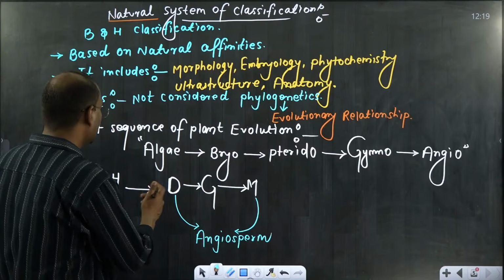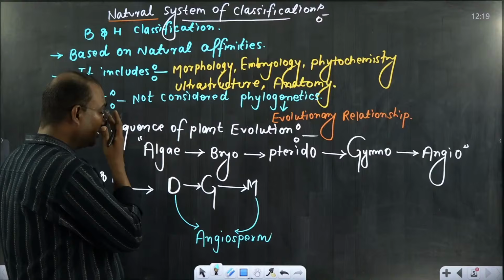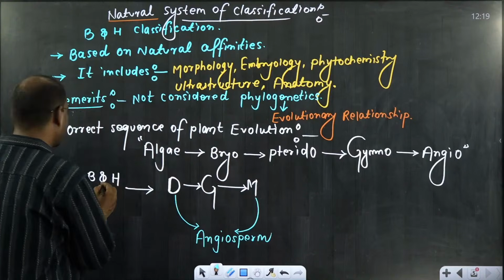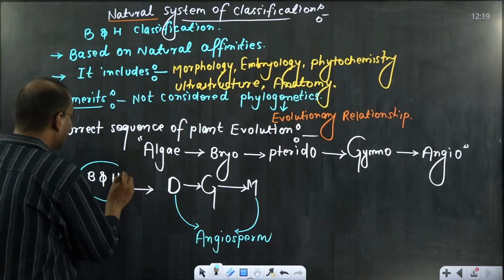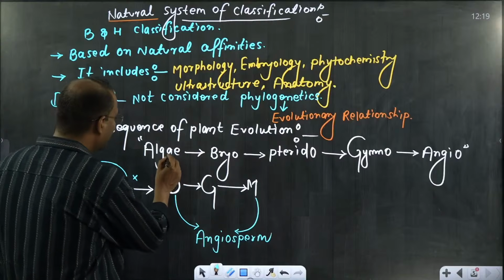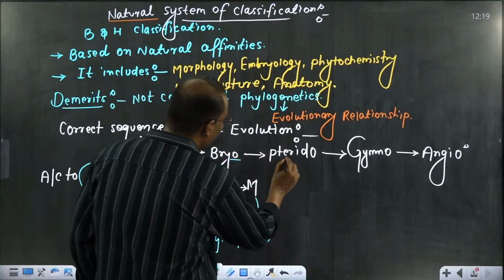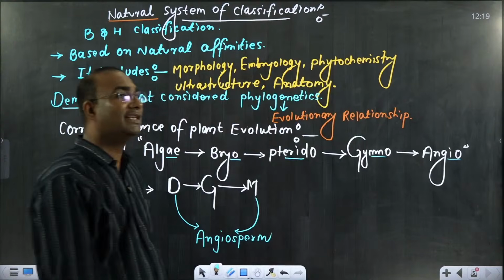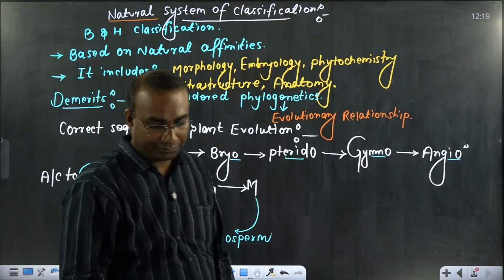So here, these were the demerits: first dicot came, then gymno came, then monocots came. This classification was Bentham and Hooker's. So this classification is not accepted. The correct sequence is algae, then bryo, then pterido, then gymno, then angio. And in this sequence only we will study this.